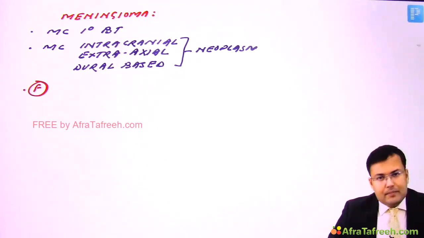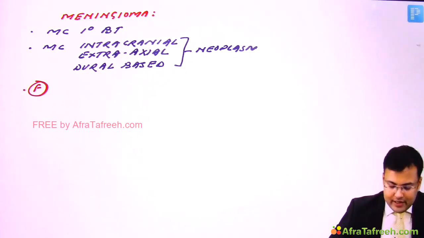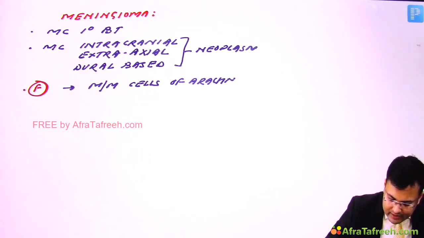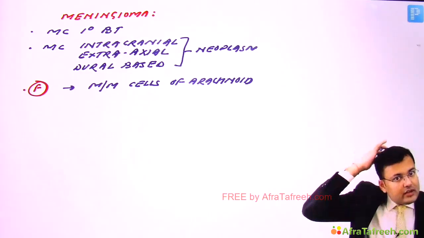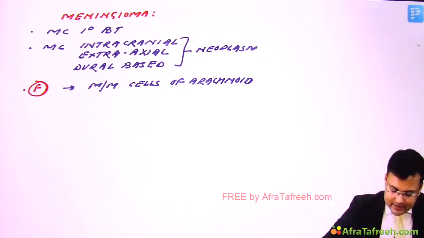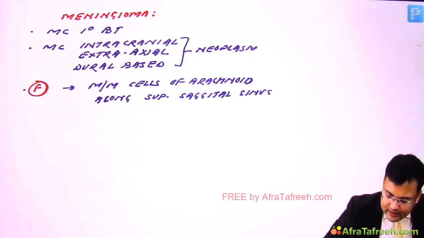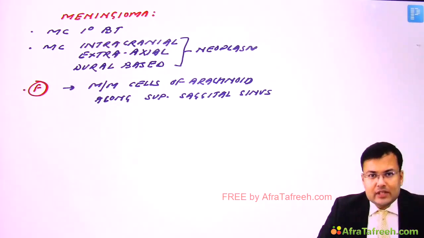And it arises from meningomesothelial cells of arachnoid. Clear? And generally, what's the location? It is located along superior sagittal sinus. Clear? Now see the questions related to pathology.